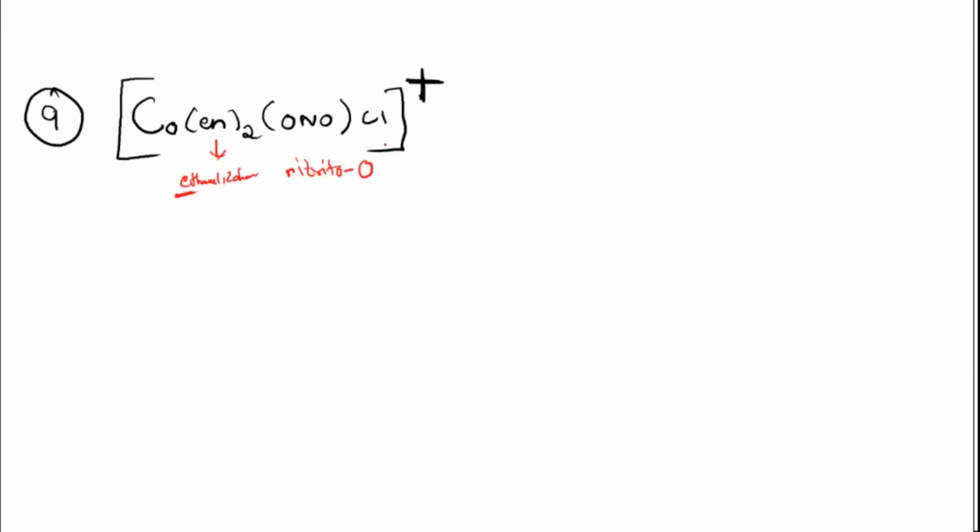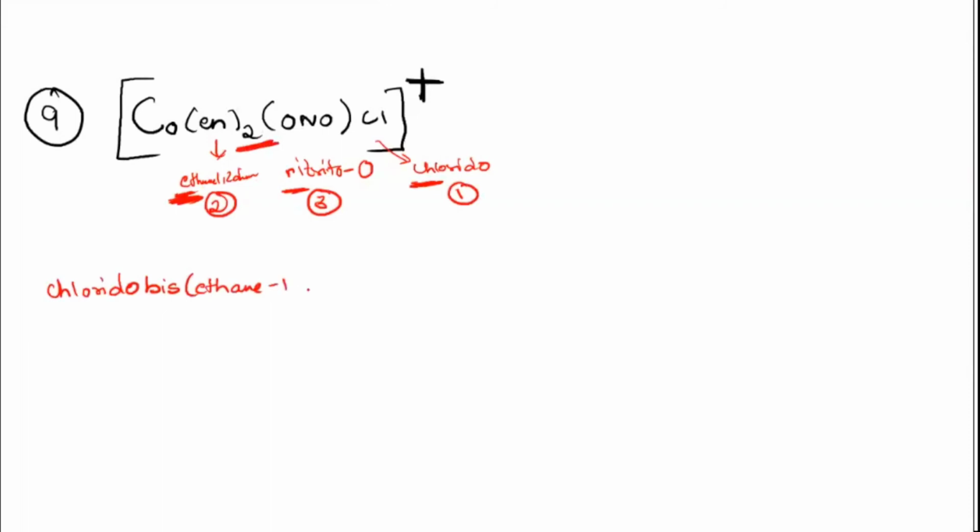And then the last one, you are seeing that there is Cl, that is chlorido. Now arrange according to alphabet. C comes first, correct, no? C, and then E, and then N. This will be first, this will be second, and this will be the third one. So your name will be chlorido first, followed by ethane 1,2 diamine. See how many are there? There are two molecules, so you should have the other prefix, that is bis. So bis(ethane 1,2 diamine).